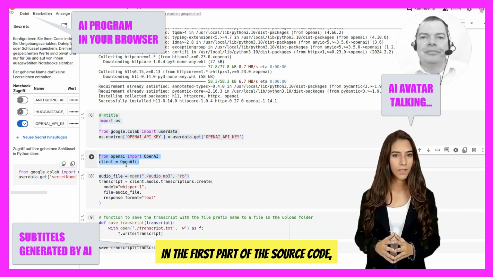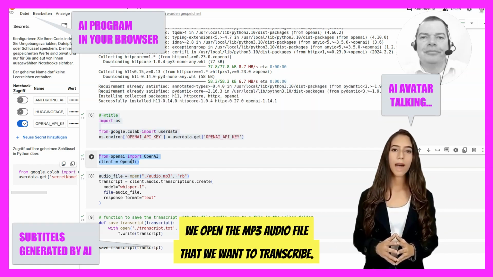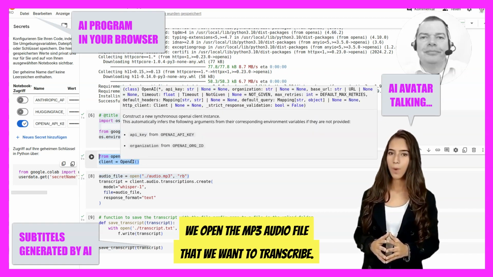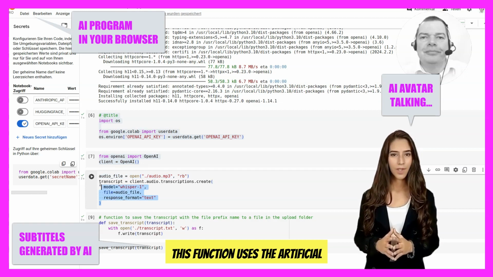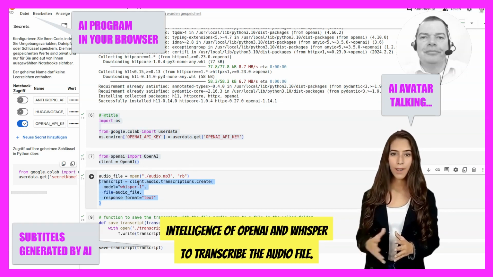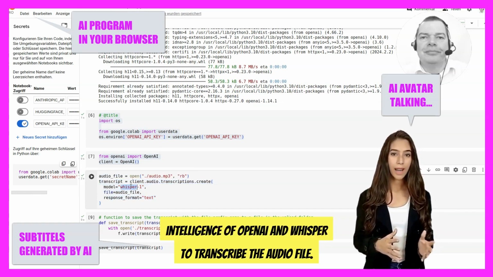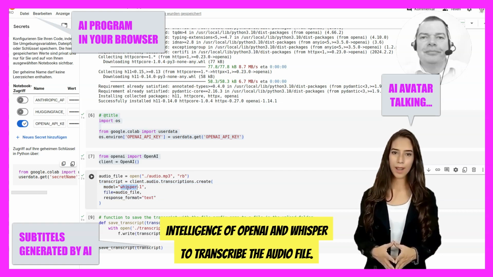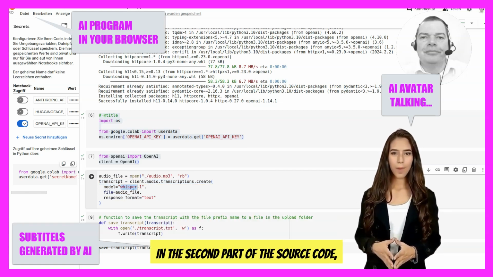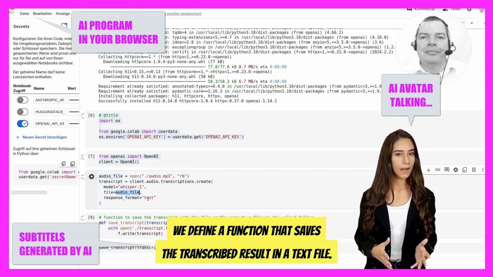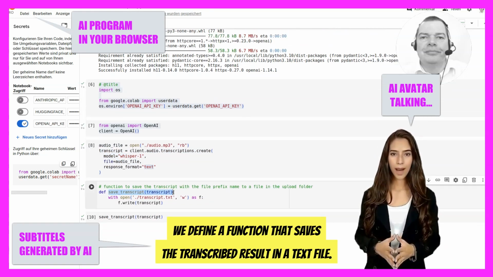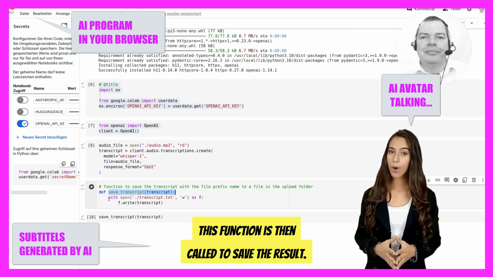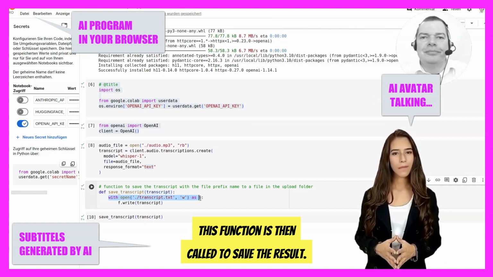In the first part of the source code, we open the MP3 audio file that we want to transcribe. We then use a function that converts the audio file into text. This function uses the artificial intelligence of OpenAI and Whisper to transcribe the audio file. In the second part of the source code, we define a function that saves the transcribed result in a text file. This function is then called to save the result.